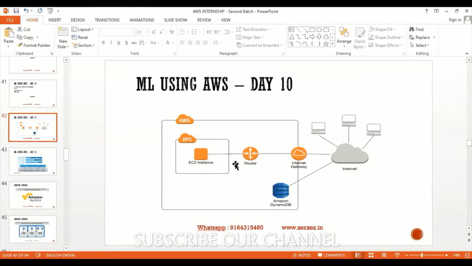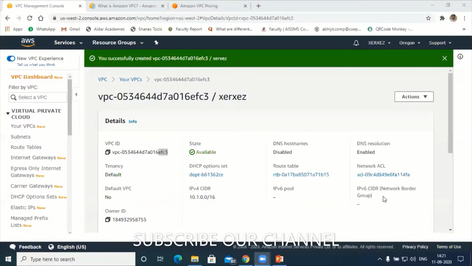To connect with the internet, what do I have to do? I have to configure my router, and after configuring the router, I have to configure my internet gateway. So these 2 things are required inside my VPC. Let's try to configure them now. Again, I'll go to my console. After creating a VPC, tenancy leave as default.